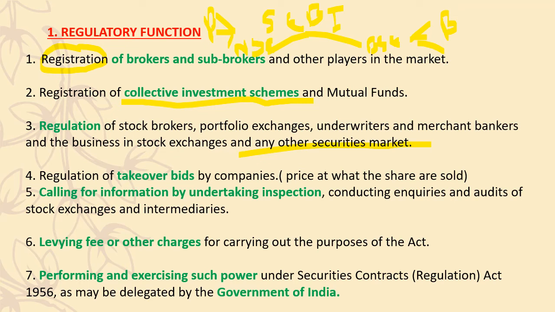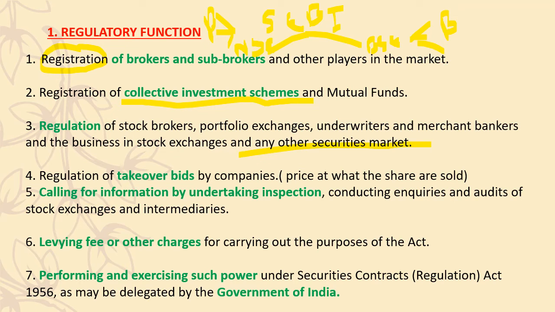Then regulation of takeover bids by companies. What is this word called takeover bids? Takeover bids means if the investor wants to buy a maximum amount of shares, let's say 50% of the shares or 100%, whatever the percentage may be. The regulation of those bids, that means whatever percentage the company has to sell, the highest bid, the highest number of shares, all this has to be informed to SEBI, or properly legalized, because the companies will be there permanently registered through SEBI.